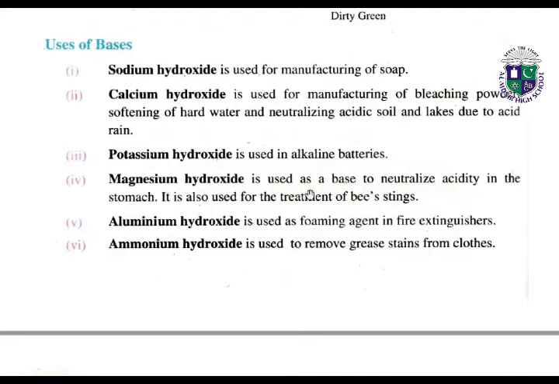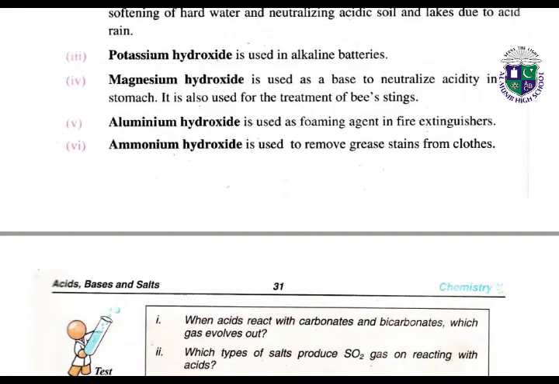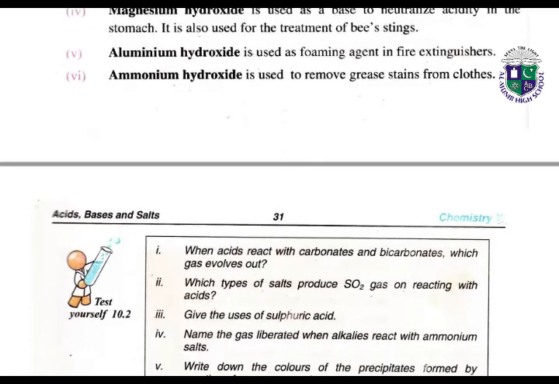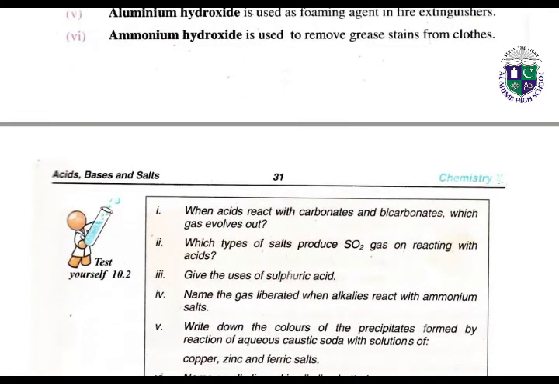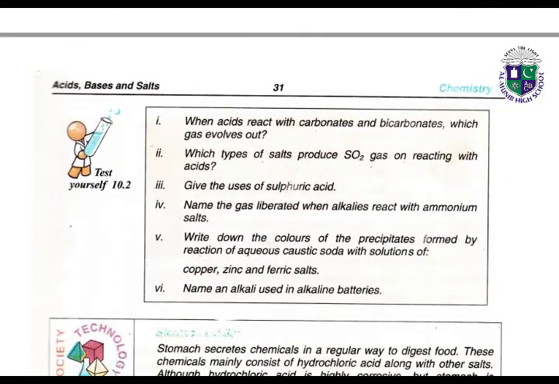Magnesium hydroxide is used as a base to neutralize acidity. To reduce acidity inside the stomach we use magnesium hydroxide, and it is also used for the treatment of bee stings. Aluminium hydroxide is used as a foaming agent in fire extinguishers. Ammonium hydroxide is used to remove grease stains from clothes. To remove grease and oil stains from clothes we use ammonium hydroxide.